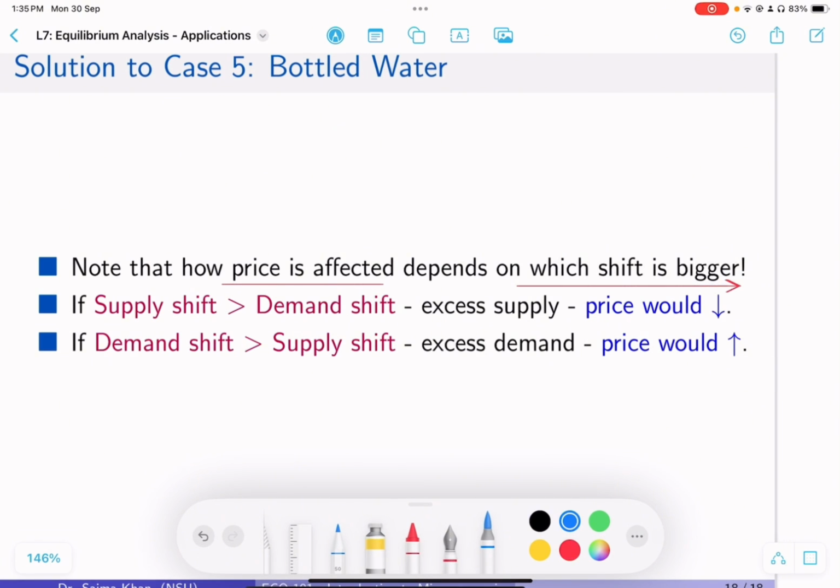Okay? So এমন একটা scenario যদি হয় যে তোমার supply shift is greater than your demand shift, তখন essentially there's going to be this excess supply, so it's going to push the prices down. On the other hand, if the demand shift is greater in magnitude, it's bigger than the supply shift, তখন there's excess demand is going to be dominating. So তখন it will actually pull the prices up. So here we had a unique case where the supply shift was equal to the demand shift. They changed by the same amount, which is why the price remained unchanged.